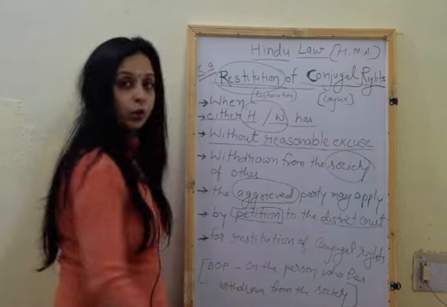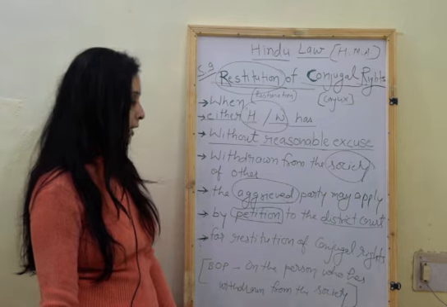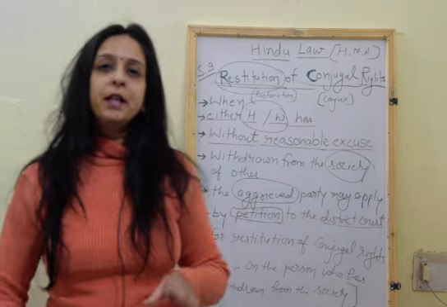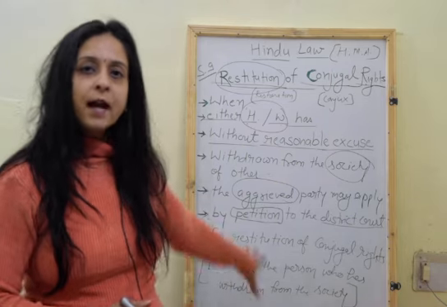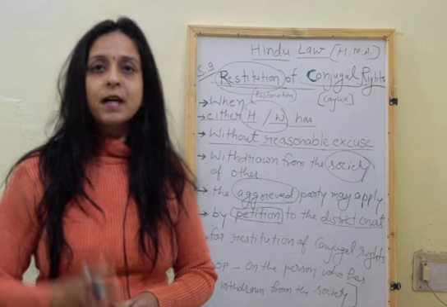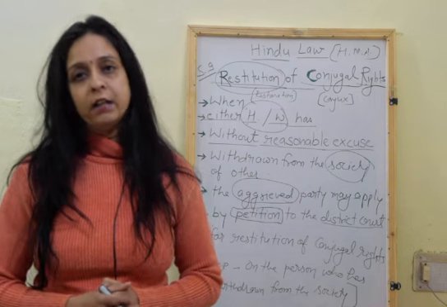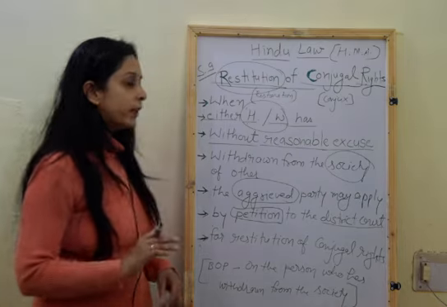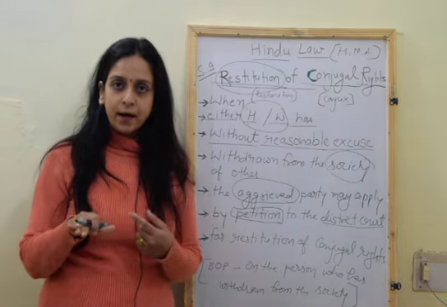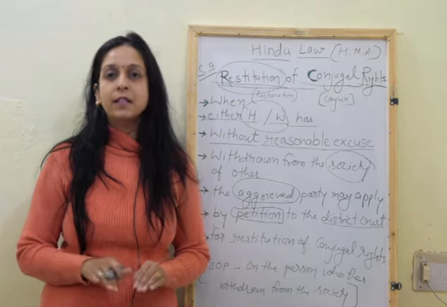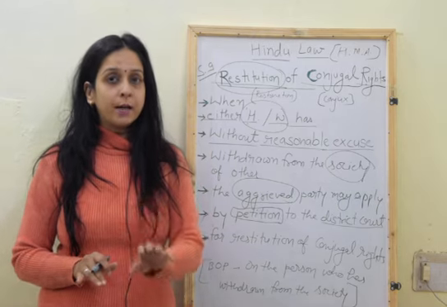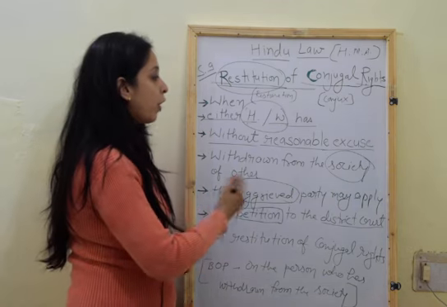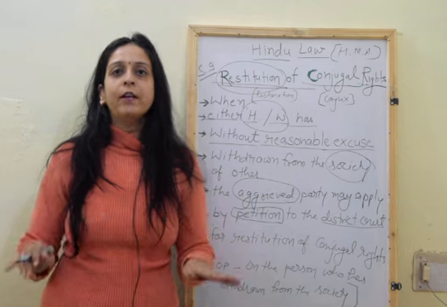Here we are talking about the district court, for restitution of conjugal rights. If there is no reasonable ground why the petition should be rejected, the court may pass a decree in favor of that aggrieved party. So now again, come to the point. The right is available to both parties, husband and wife, under Section 9. That is the first thing. Second thing, when we are talking about withdrawal from the society, now they are not living together, okay?